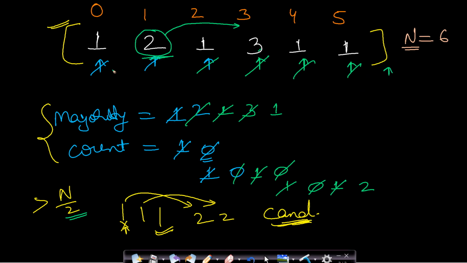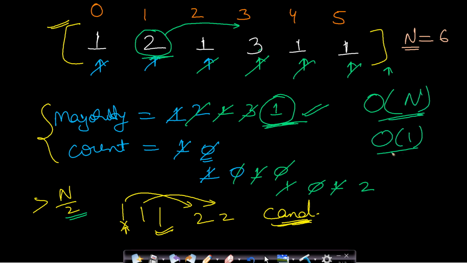Now at the end of parsing, whatever element is stored in the majority variable should be our majority element. That is, this is our candidate for becoming our majority element. And in this case, since it is guaranteed that there is one majority element, therefore this can be returned as your answer. So you have just parsed this entire array only once. So the time complexity will be O(n), and we are not using any extra space, therefore it will be O(1) extra space.